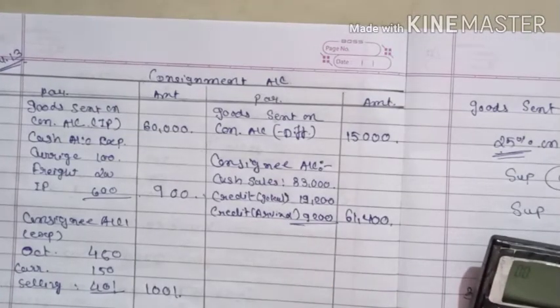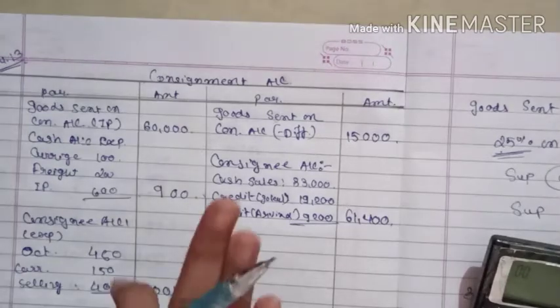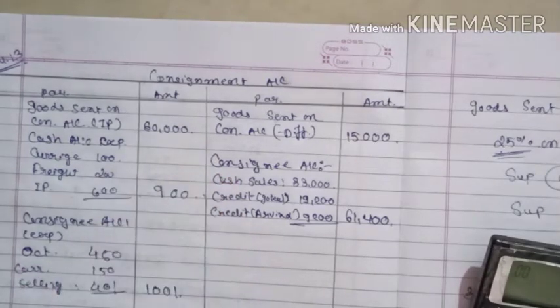But to Arvind, he sold the goods on the consignor's recommendation. That means Sharad Bhai recommended it. So now Sharad Bhai, that means the consignor, bears the bad debts of Arvind.